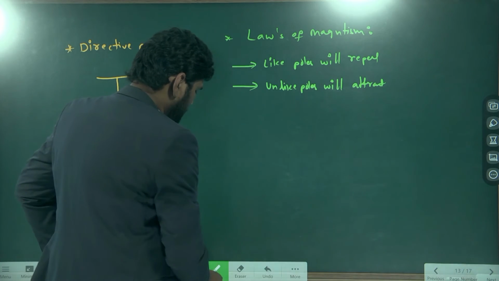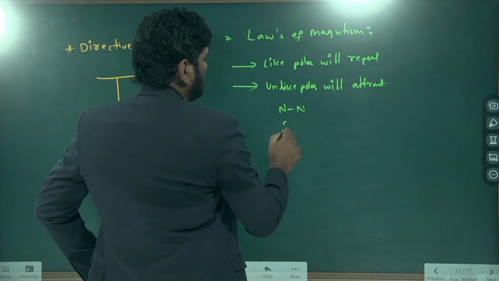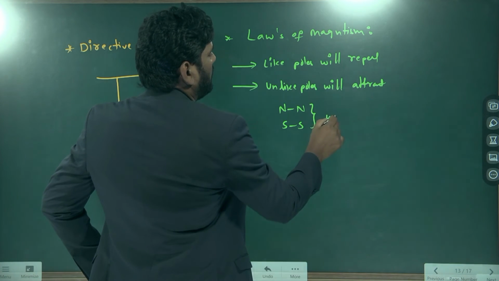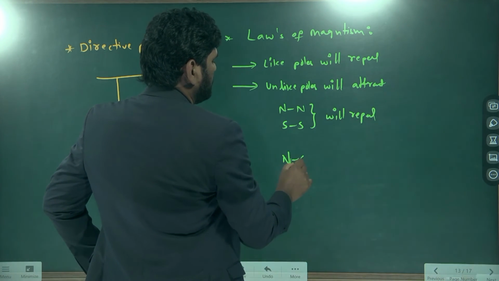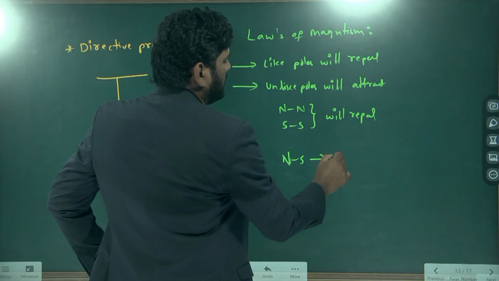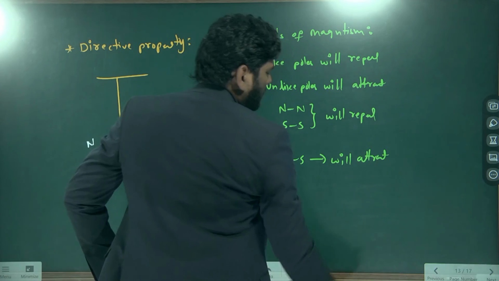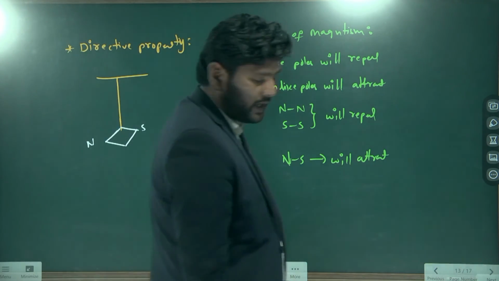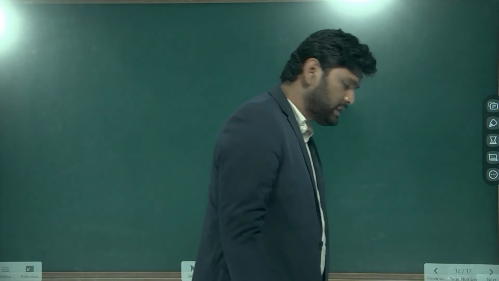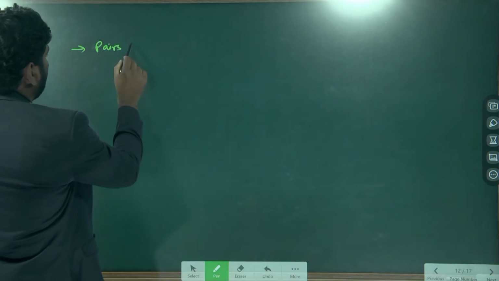So these two things mean north-south will repel, north-south will attract. And one more property also there, that is nothing but pairs property. Last and final thing here, one more property, that is pairs property.